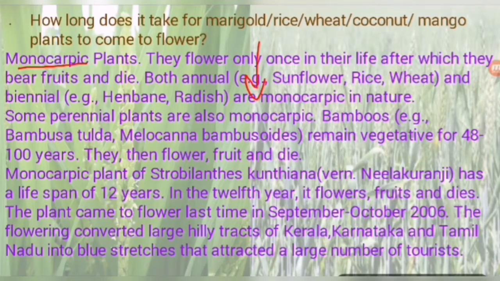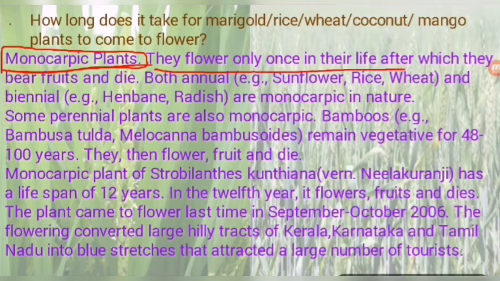So students, in this paragraph you can take a screenshot and make your note. Your answer will be here: monocarpic plants. So what are monocarpic plants? It is a terminology and it is very important. Monocarpic plants flower only once in their life, after which they bear fruit and die. So plants which flower only once in their lifespan are known as monocarpic plants.